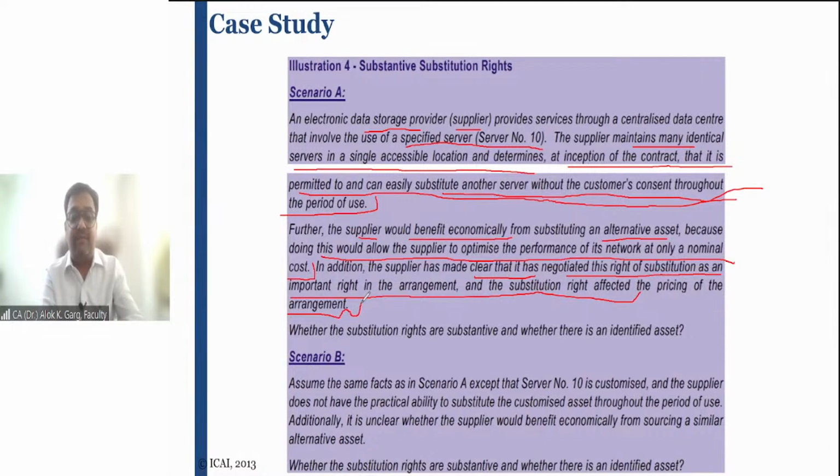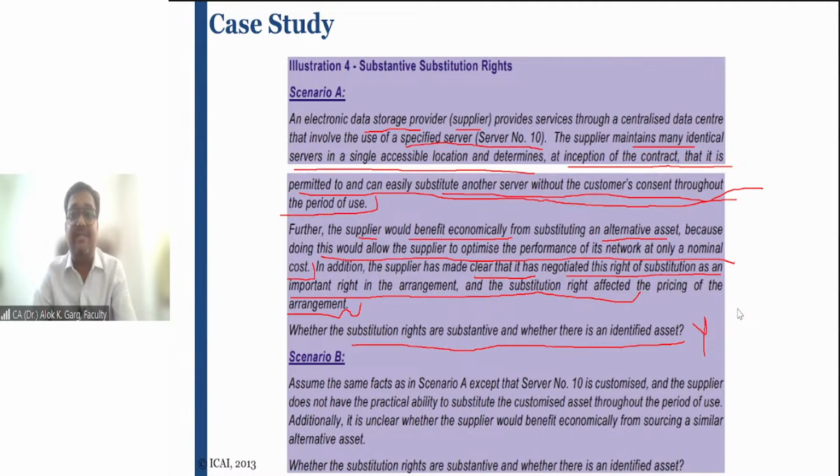So now the question is whether the substitution rights are substantive, and whether there is an identified asset. Tell me, is it there or is it not there? Whether the substitution right is substantive, is it an identified asset? Answer is no. Yes, the substitution right is substantive, and that is why it is not an identified asset. It is not an identified asset.